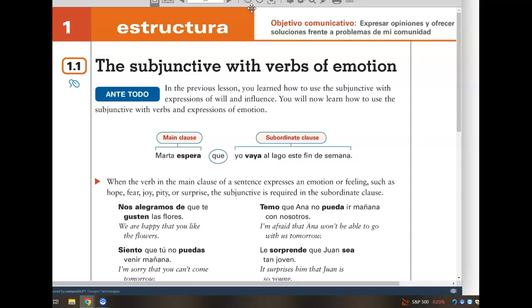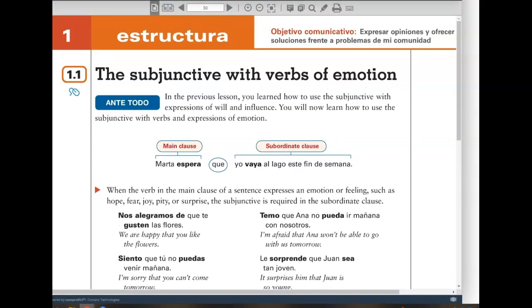Just going to do a quick review of the notes that we took last week, at the beginning of last week, before your Dia de los Muertos celebration. Where we last left off was with the uses of the subjunctive, and in particular with verbs of emotion. Just a quick review, we're on page 30 of the textbook, reviewing these notes before we dive into today's activities.